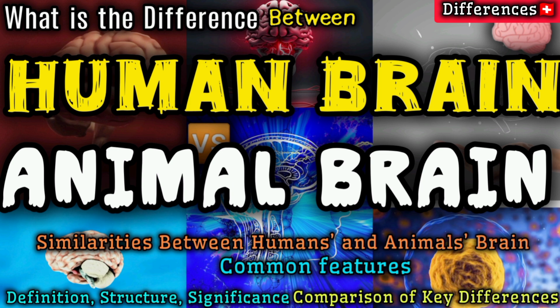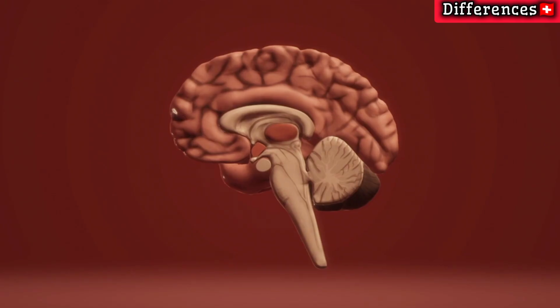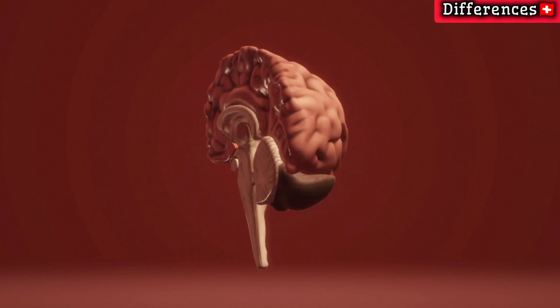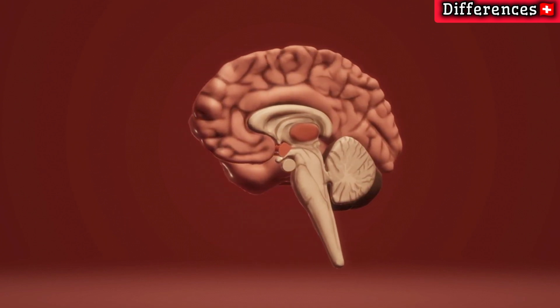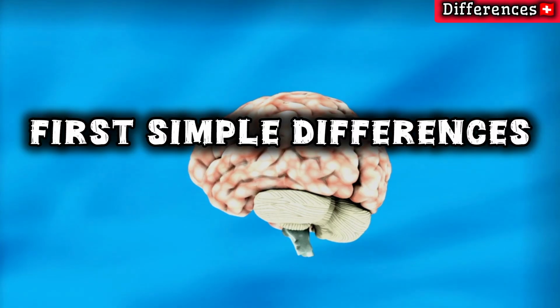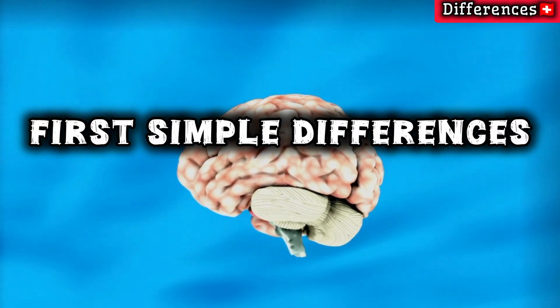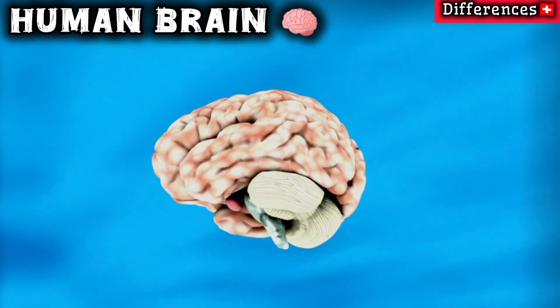Ever wondered what makes the human brain unique? In this video, we'll explore the structure, functions, and similarities of human and animal brains, and highlight the key differences that set them apart. First, simple differences for understanding, after that explanation with full details.